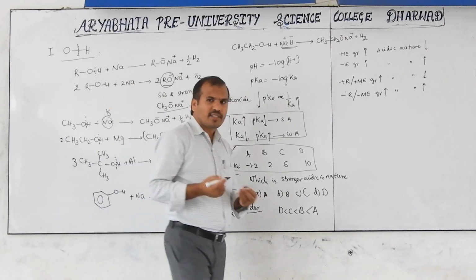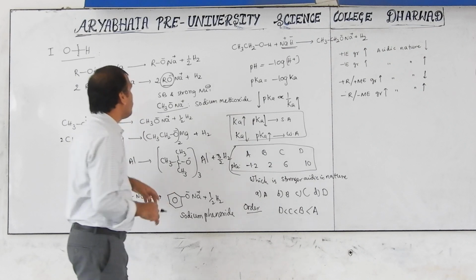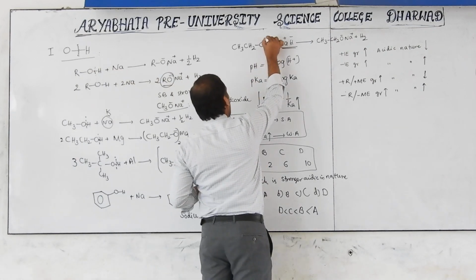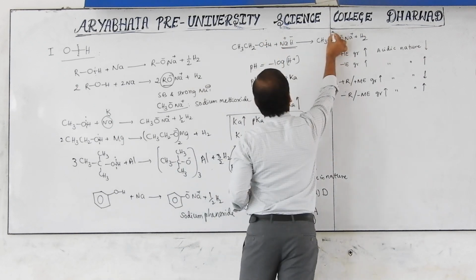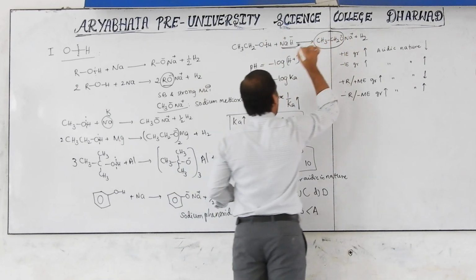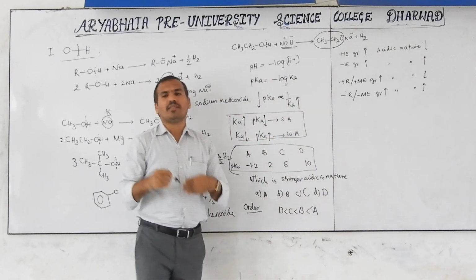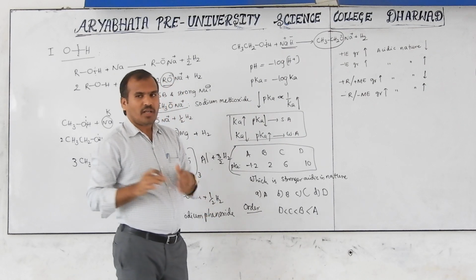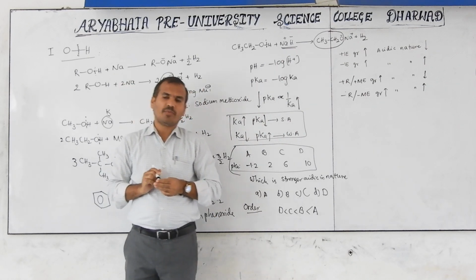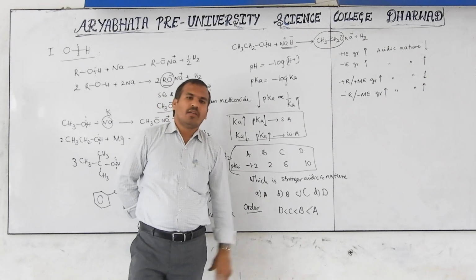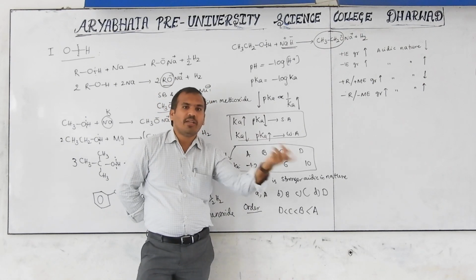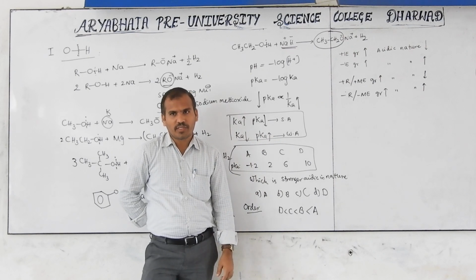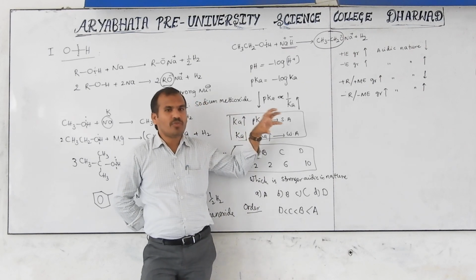Actually, it depends on stability. For example, consider this reaction. After loss of this proton, how stable is this anion? If it is more stable, then it is more acidic. This one is not that much acidic. Keep in mind, when we studied the ionic equilibrium chapter in Bronsted-Lowry theory, strong acid gives weak base, weak acid gives strong base. Conjugate acid-base is very useful, so that concept is very much useful here.